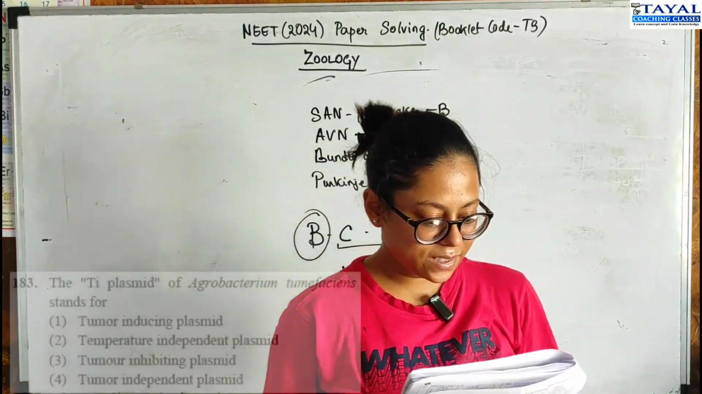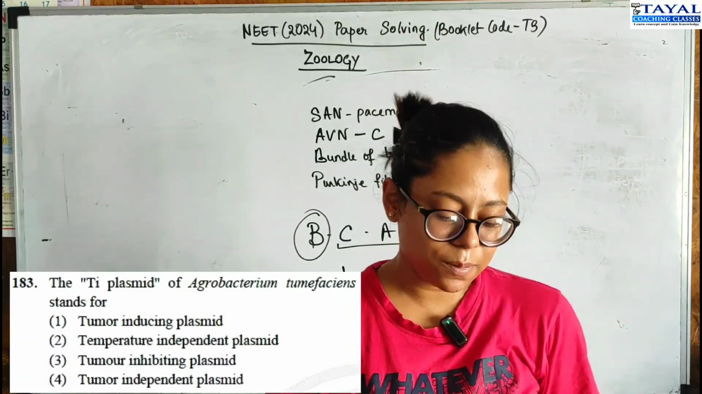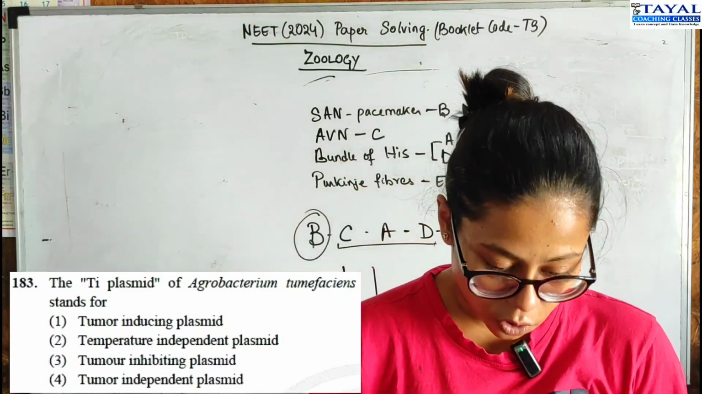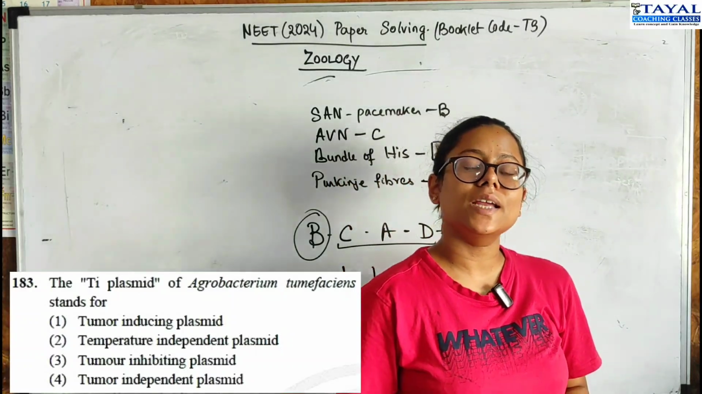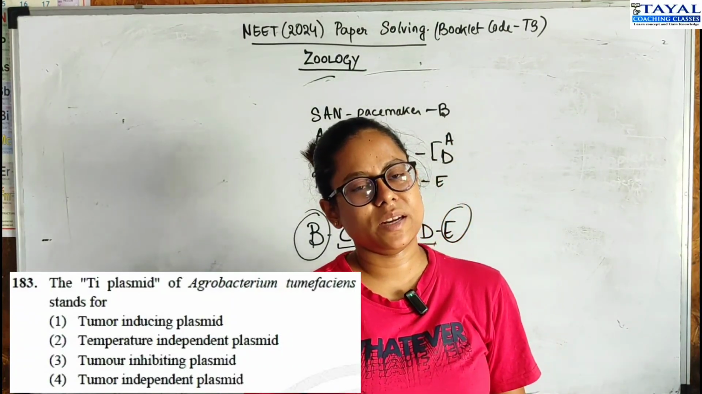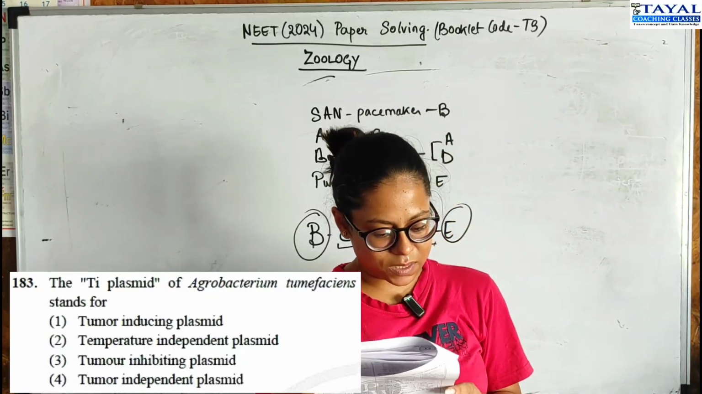Moving on to 183, the Ti plasmid of Agrobacterium tumefaciens. It's known as the tumor-inducing plasmid, and hence is known as the Ti plasmid.